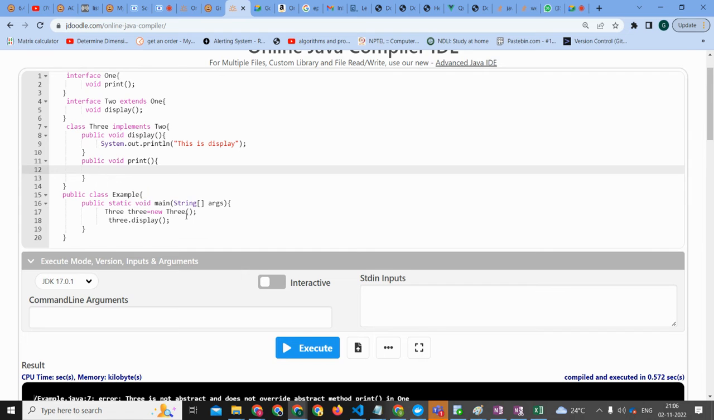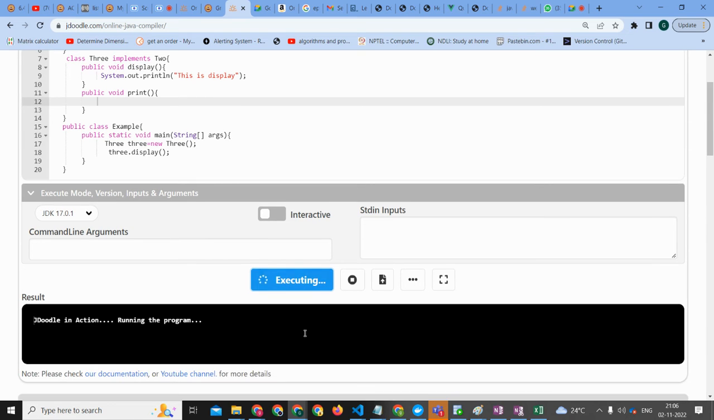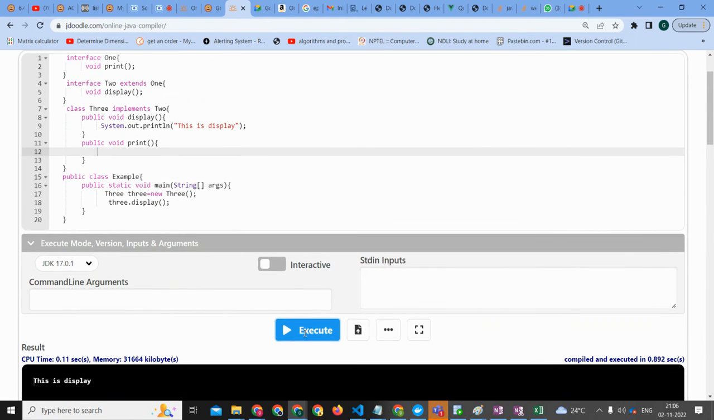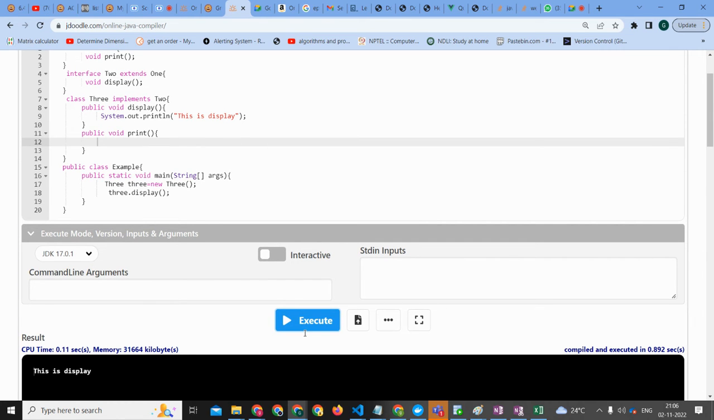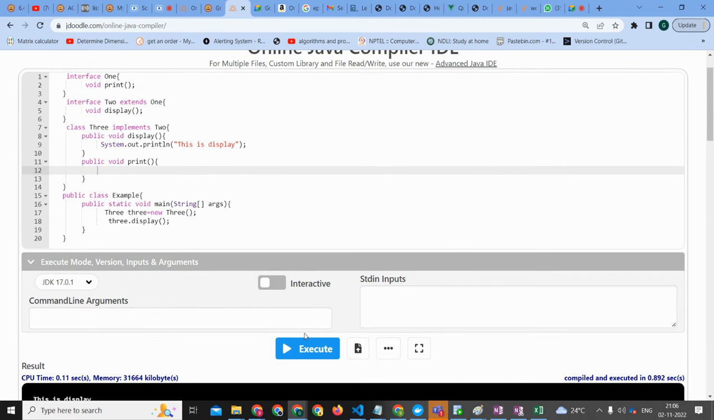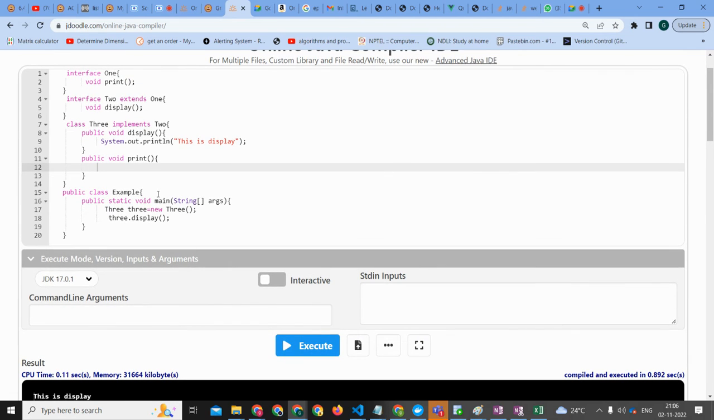Let's see. That's an interface, right? Let's see. No, it's not required. See, an interface doesn't require it, no? It's extending, so no, it's fine. Okay, so what do we get out of this? So we can extend an interface. That's the first thing that we are learning.